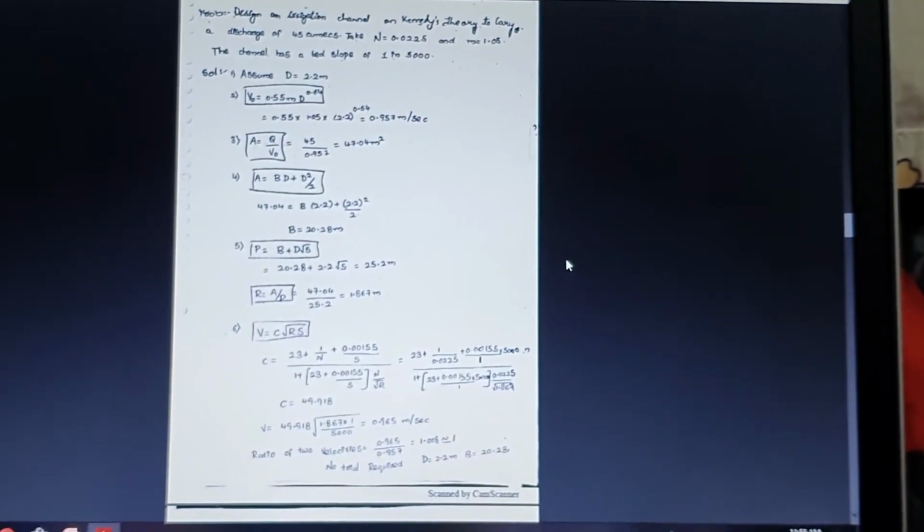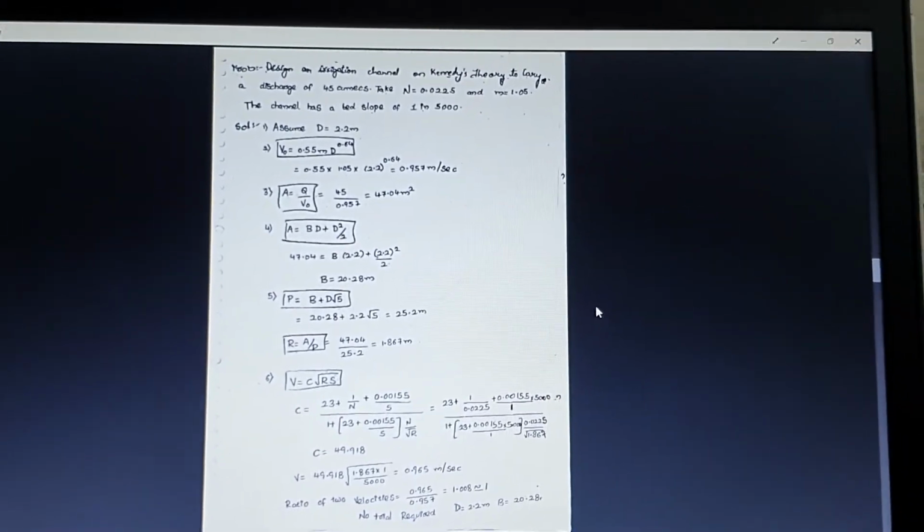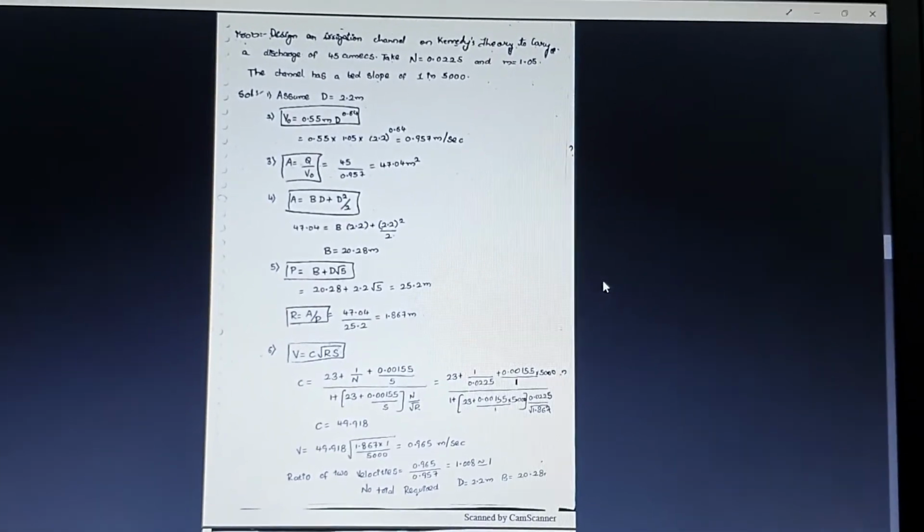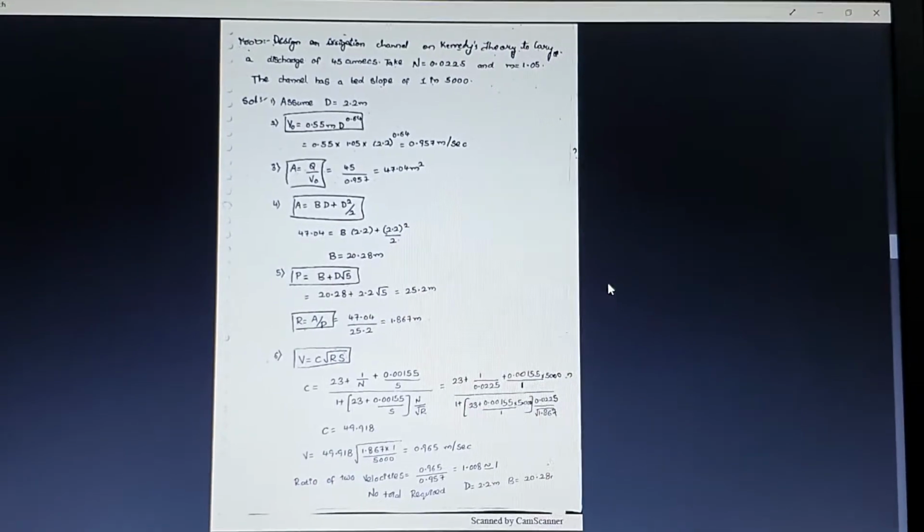The next step is to calculate the perimeter, which is B plus D into square root of 5. So you will be getting the perimeter of the channel section. Then next we are going to find the hydraulic mean depth, which is R is equal to A by P, which will be helpful in solving the velocity.